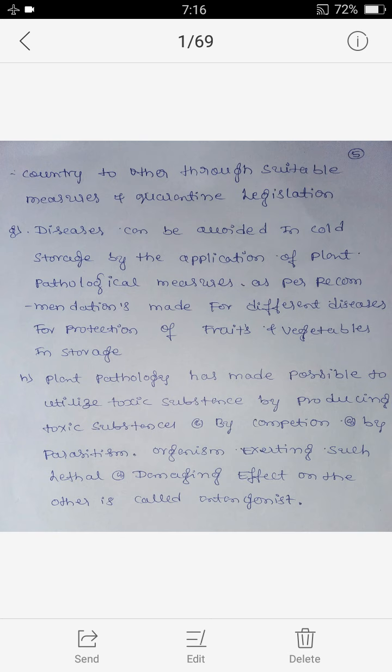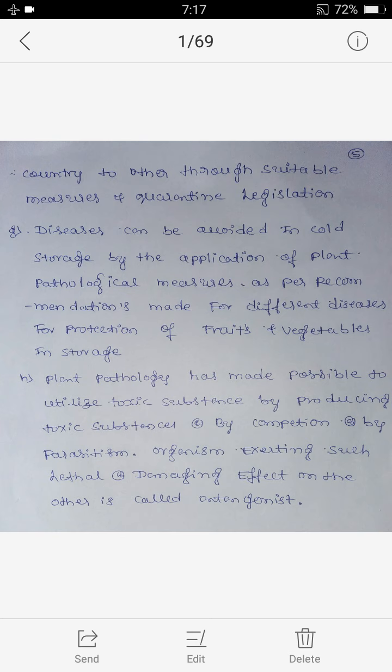Next one, diseases can be avoided in cold storage by the application of plant pathological measures as per recommendations made for different diseases for protection of fruits and vegetables in storage.